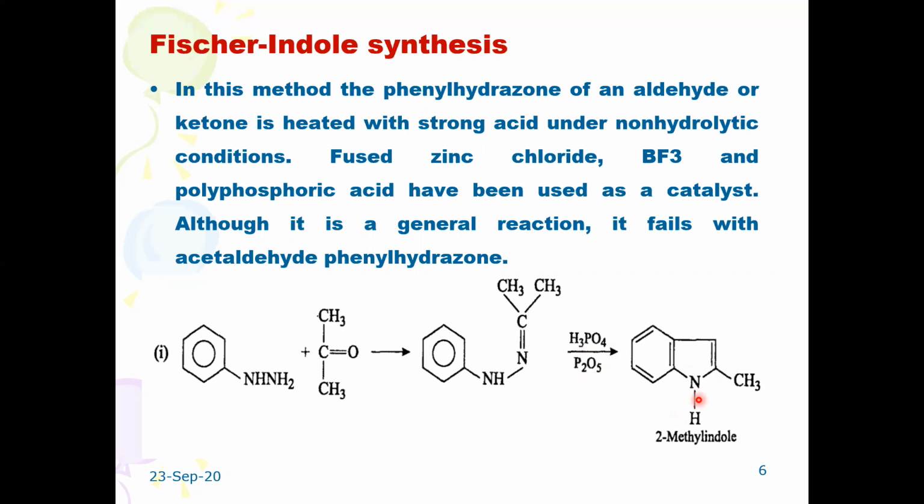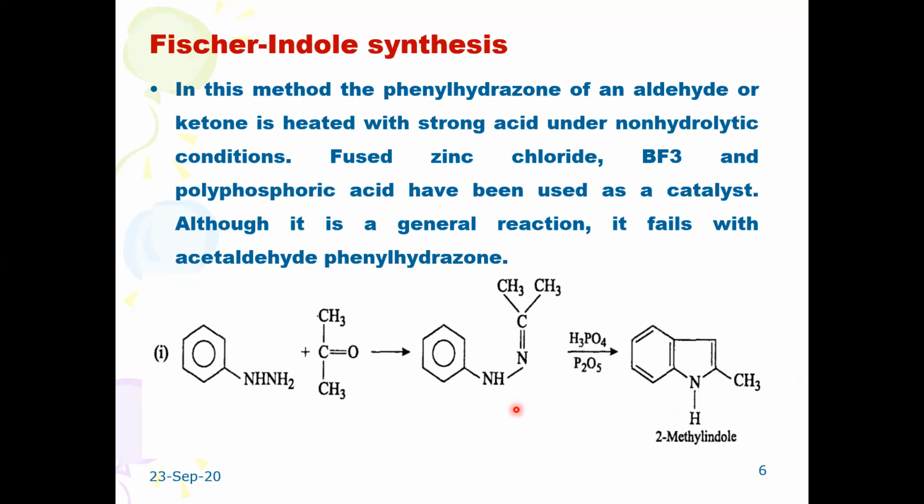It means phenylhydrazine on condensation with acetone, or any aldehyde or ketone, gives a hydrazone derivative, that means a condensed product.